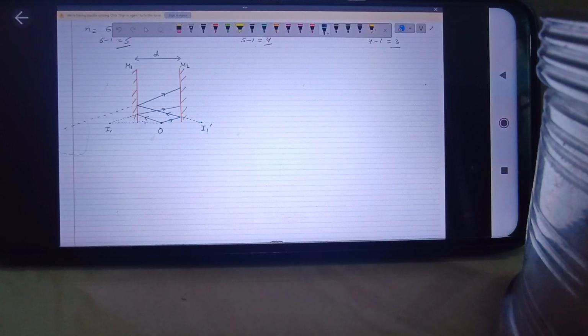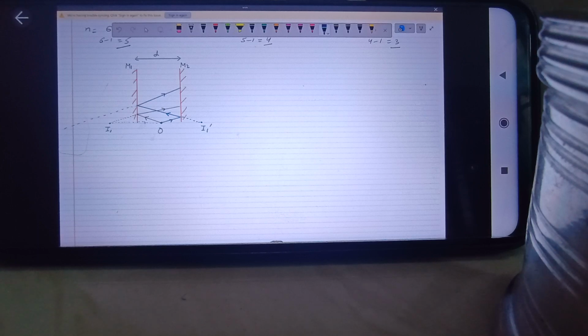What exactly is happening is that when the ray from the object is incident on mirror M2, the ray will get reflected back, and image I1 dash will be formed in mirror M2. Now this ray, reflected back from mirror M2, is incident on M1. For M1, this second ray is coming from which point? Is it coming from O or from I1 dash? From I1 dash. So I1 dash will act as the second object for M1.